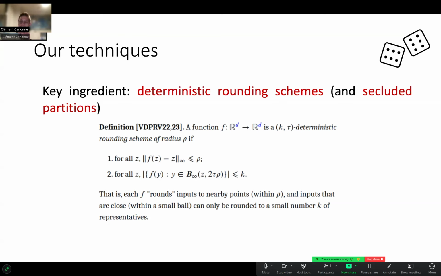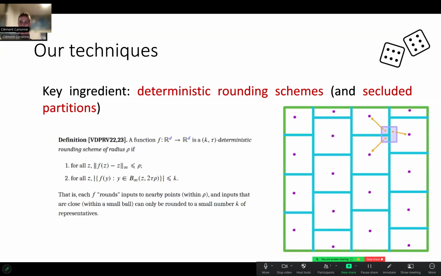That's the parameter k. Maybe more pictorially, and by the way, I need to emphasize that these beautiful figures, I don't have that kind of skills. So this is Francis who's doing them, check the paper for more of those amazing figures. So this is what this means. Here we have k equal to 3.